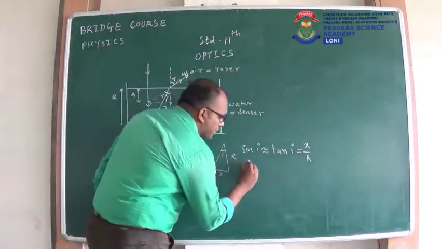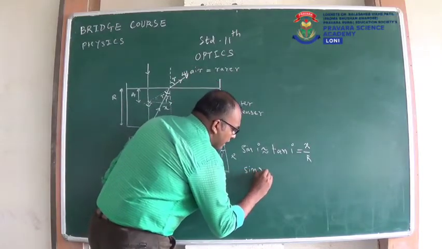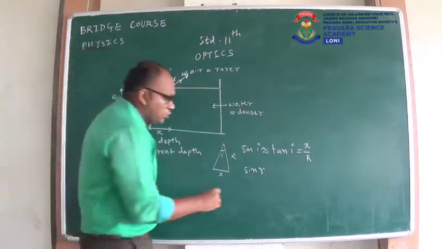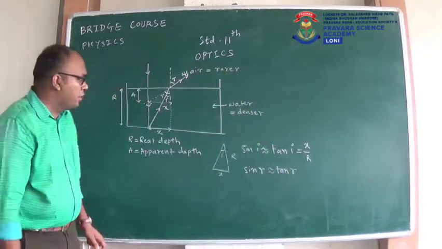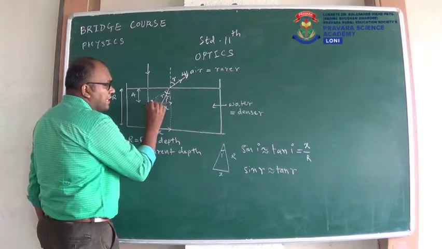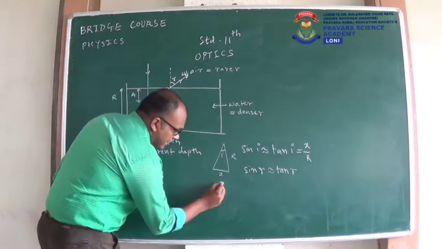Now what is the formula for sin r? Again, r is also small. So we can consider sin r approximately equal to tan r. Now for this r, I will draw this triangle again. This triangle. It is like this.